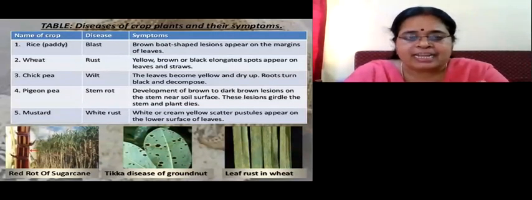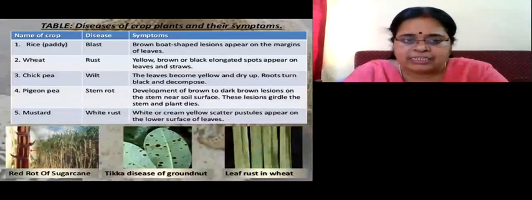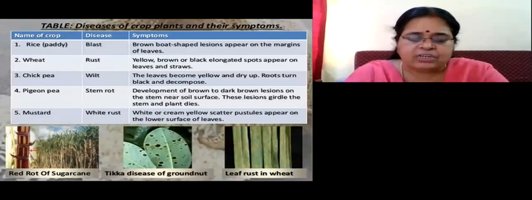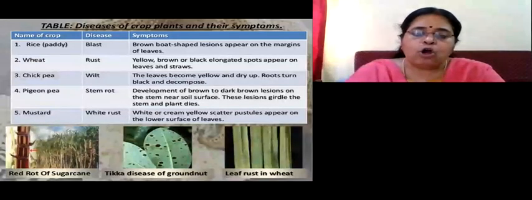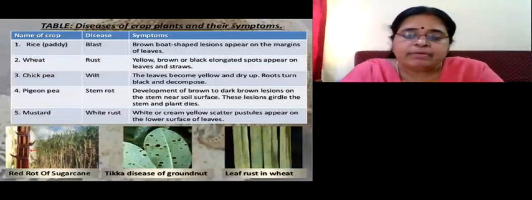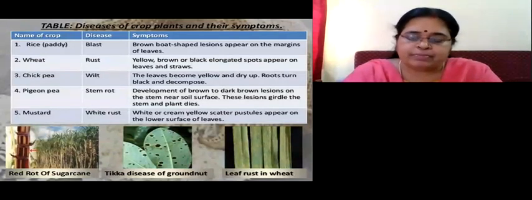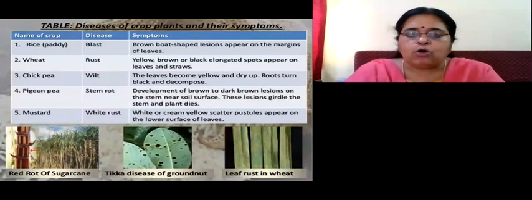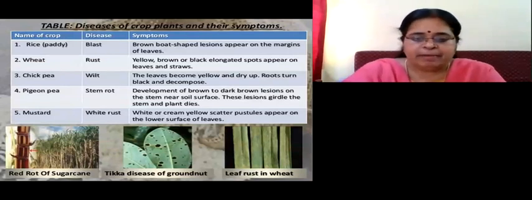But rice can be attacked by a disease called blast. Wheat is attacked by a disease called rust. Chickpea has got wilt. Pigeon pea has got stem rot. Mustard is attacked by a disease called white rust. So these are the commonly found enemies of the standing crop. That means they can be the weeds, or the diseases, or the insect pests.